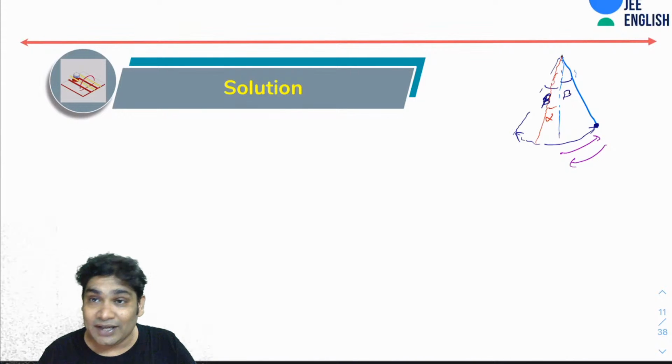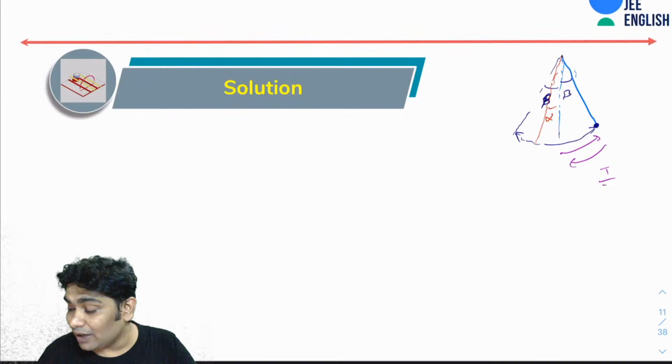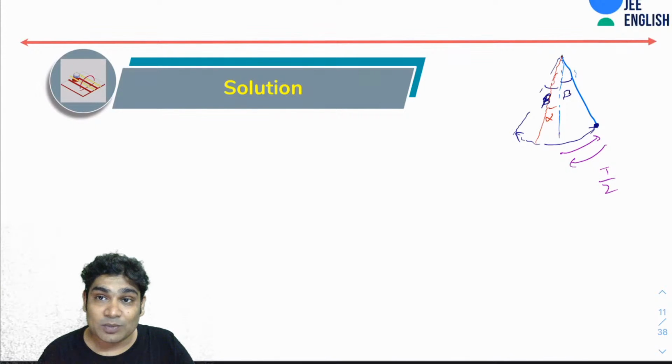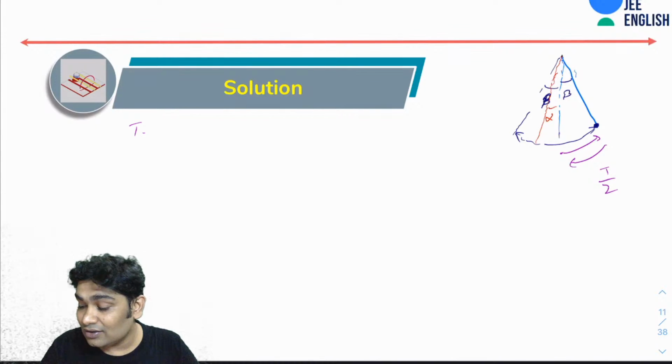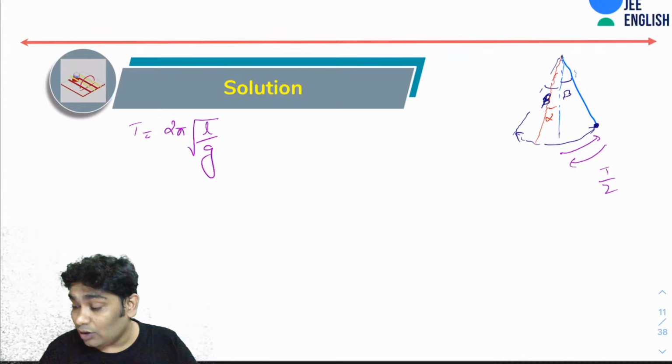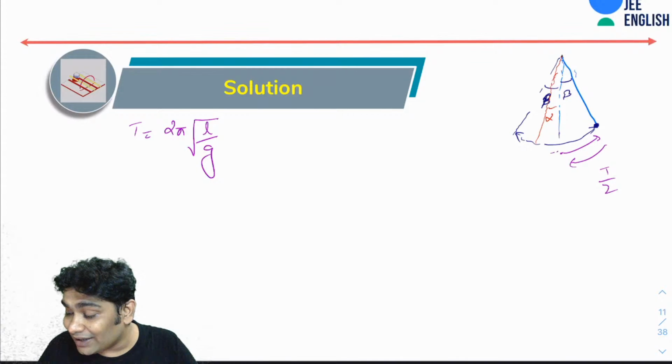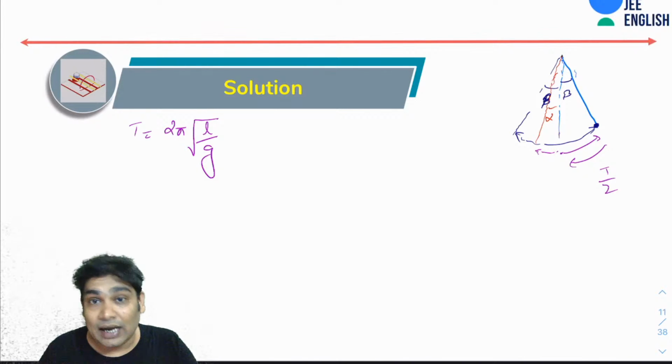It would be T by 2, right? For this motion, where T is 2 pi root L over g. Now, if I asked you, what is the time that it takes from going here to here? You can calculate that also.